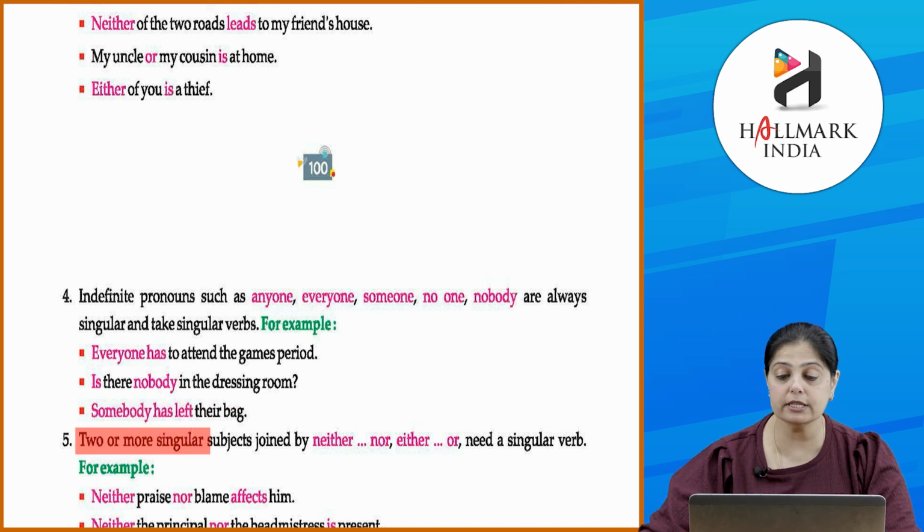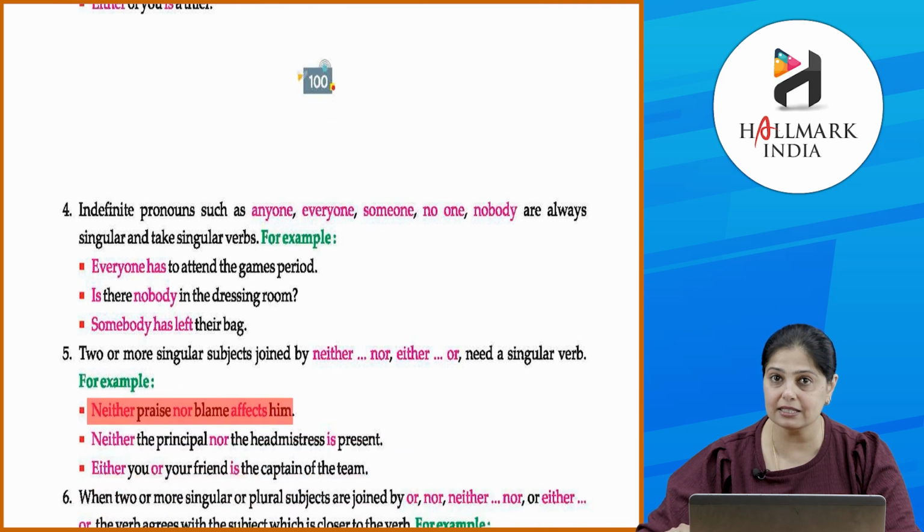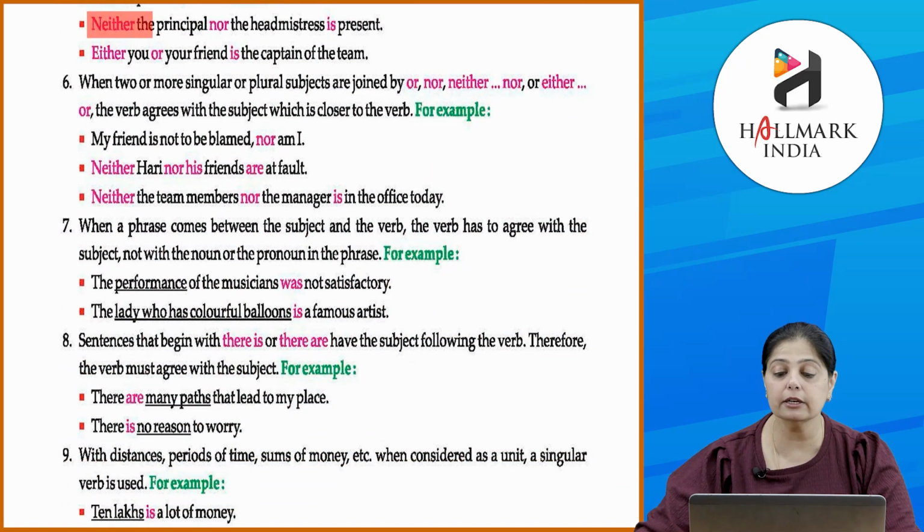Two or more singular subjects joined by neither nor, either or need a singular verb. For example, neither praise nor blame affects him. Neither the principal nor the headmistress is present. Either you or your friend is the captain of the team. So, यहाँ पे two or more singular subjects को हमने join किया है. That's why we need a singular verb here.